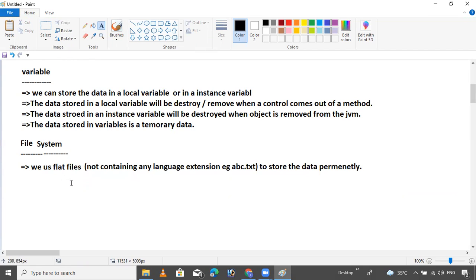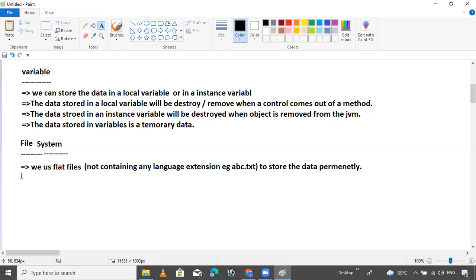A flat file means it does not contain any extension related to programming or any language, like advanced Java or Java files. You cannot call that a flat file. If a file is not related to any programming language, then you can say this file is a flat file.